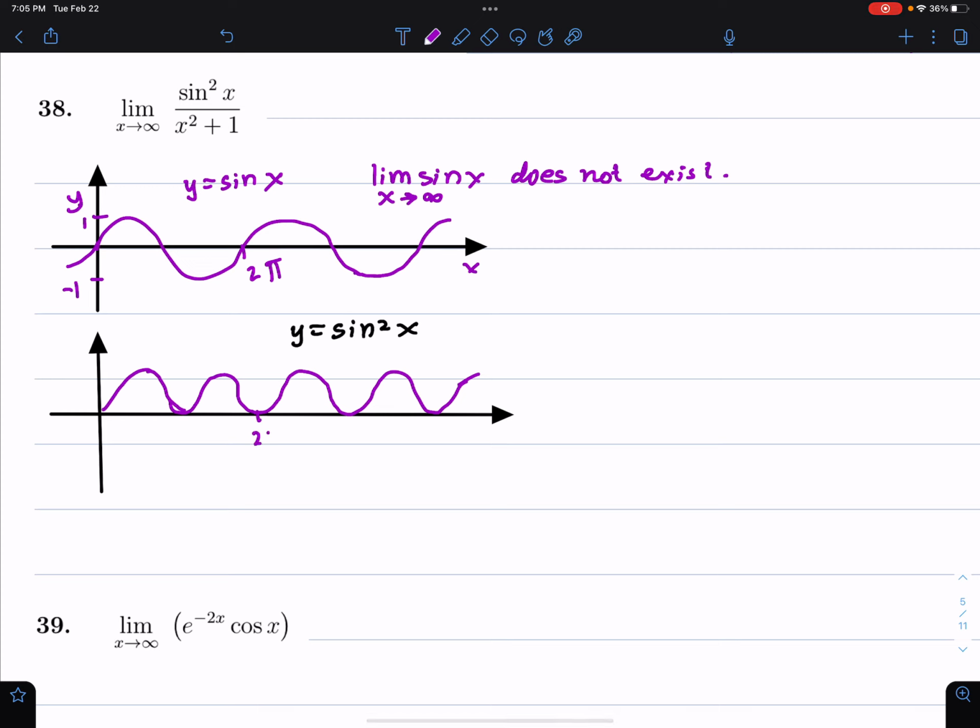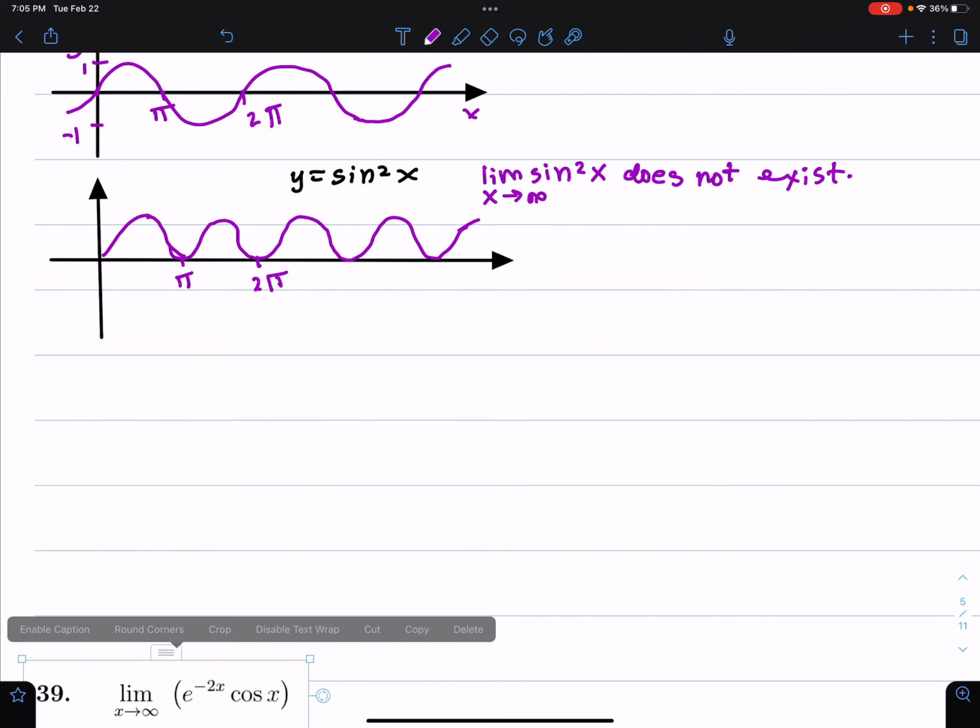Roughly, this is what the graph looks like. And again, the limit does not exist. We can see that it does not exist because there's no horizontal asymptote. The graph oscillates, now between 0 and 1.